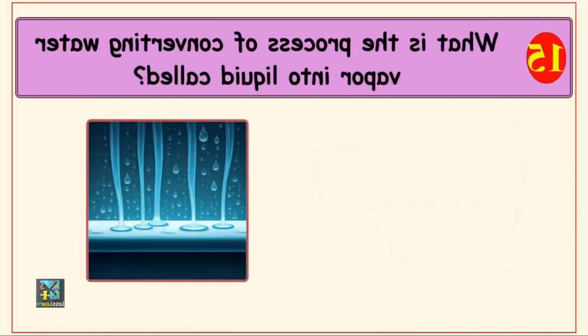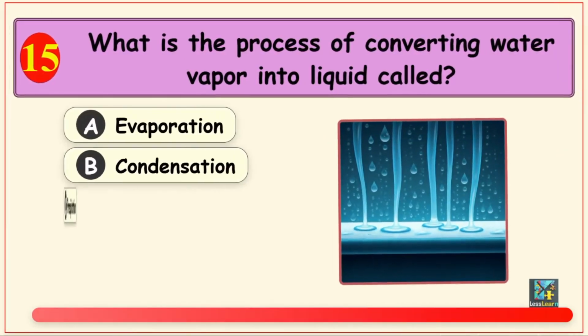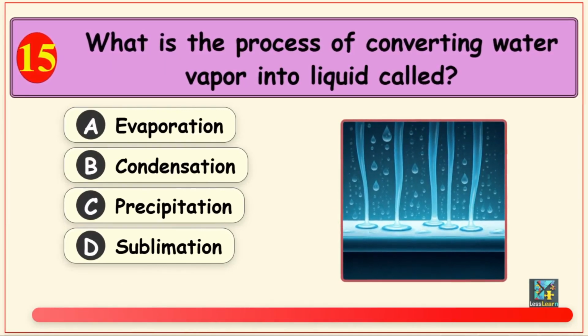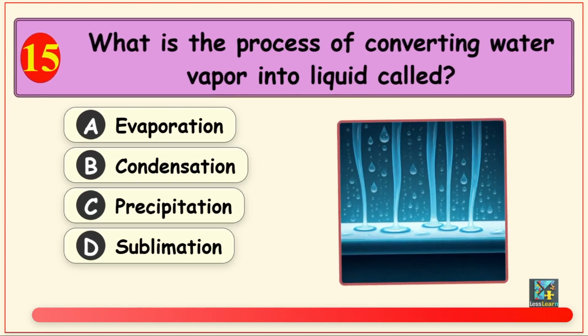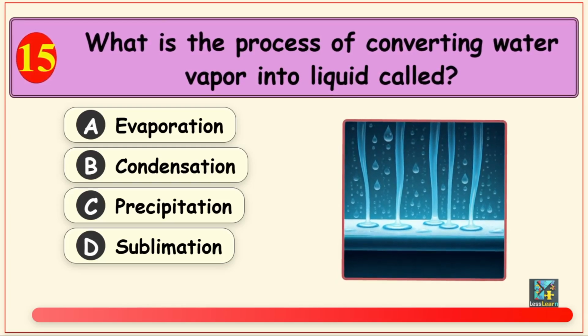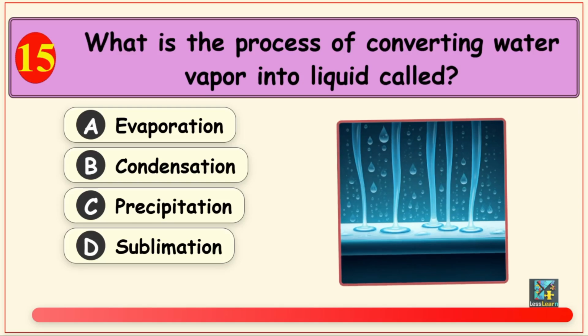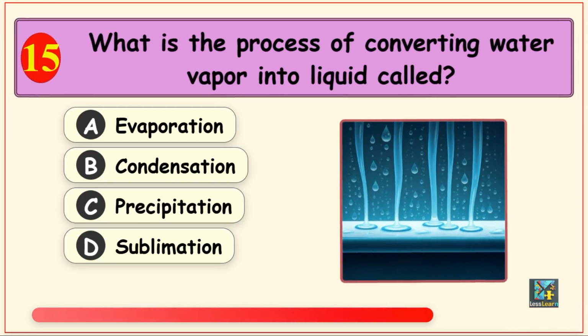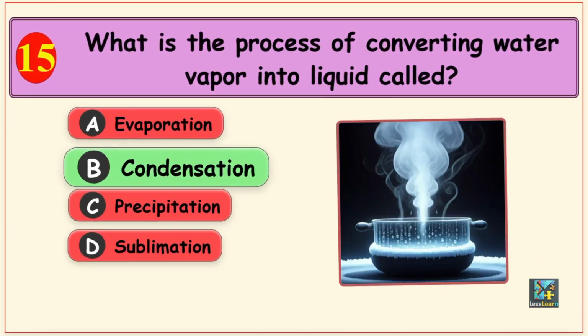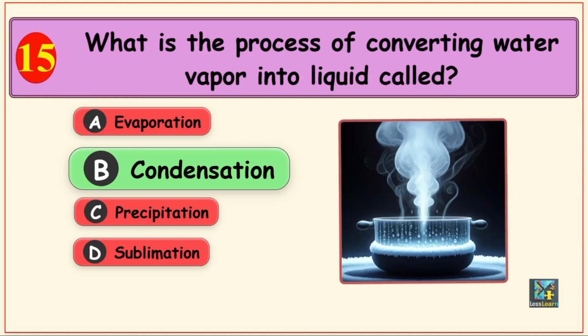Your next question is, what is the process of converting water vapor into liquid called? Options are option A, evaporation, option B, condensation, option C, precipitation, and option D, sublimation. The correct answer is option B, condensation.